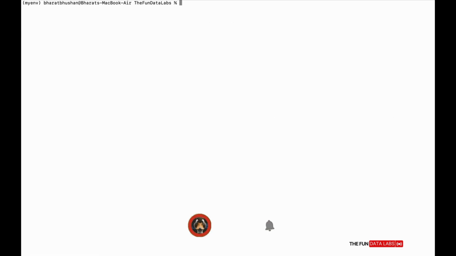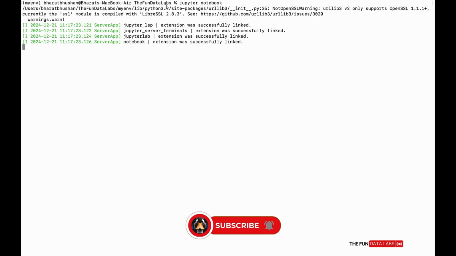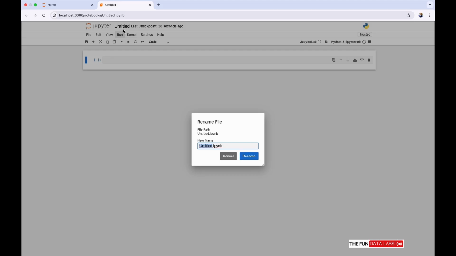Let's open the Jupyter notebook. As you can see, we have Jupyter Notebook available, in which we can add code inside the cell. Let's go in the first cell.